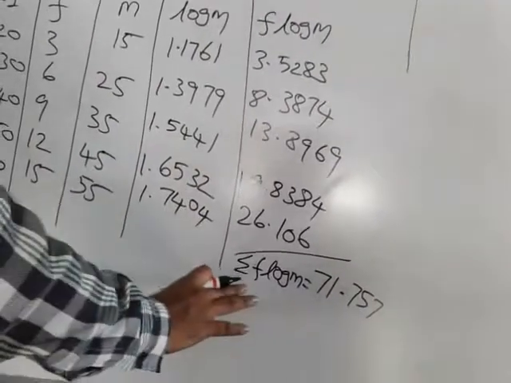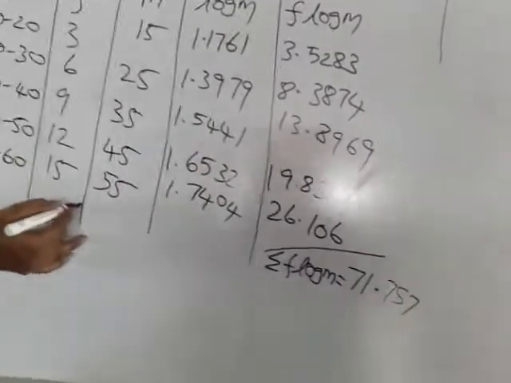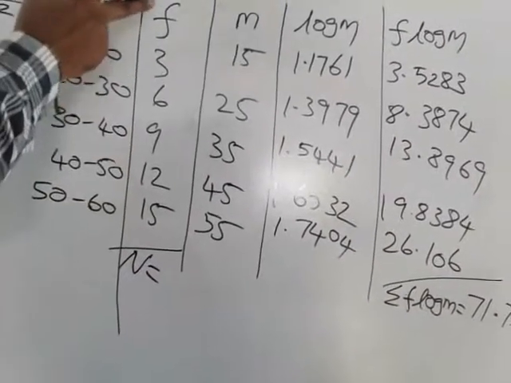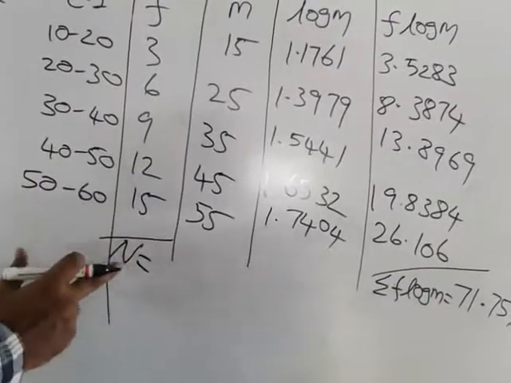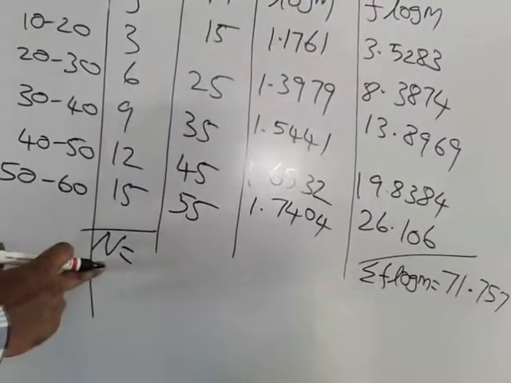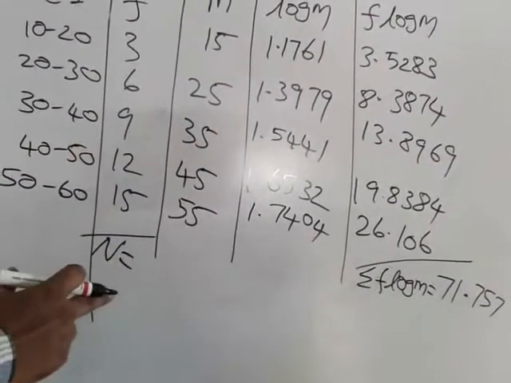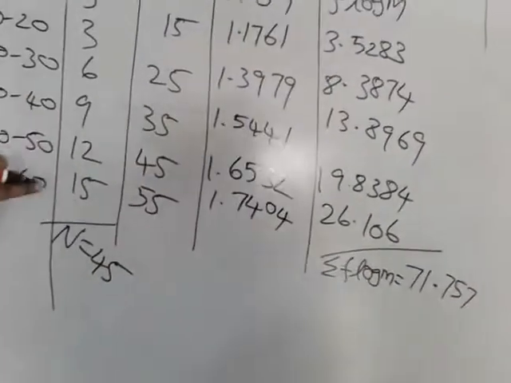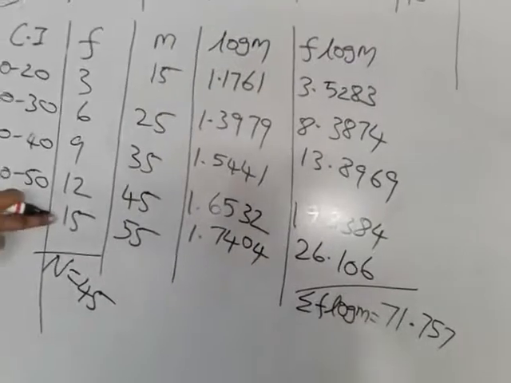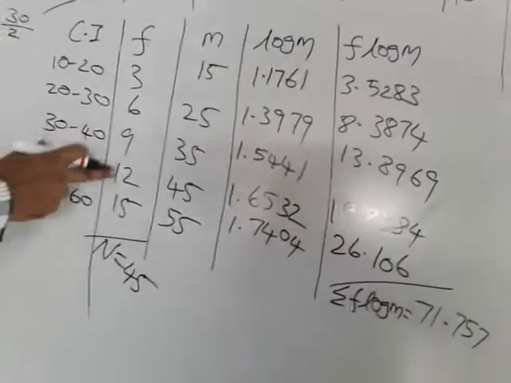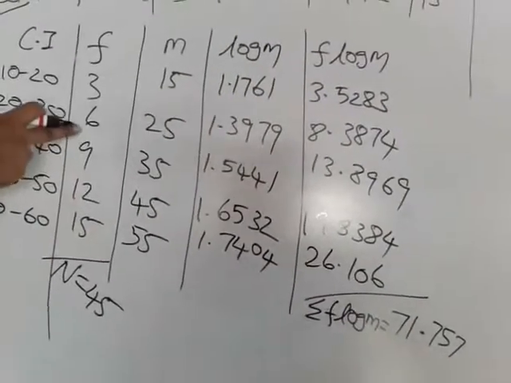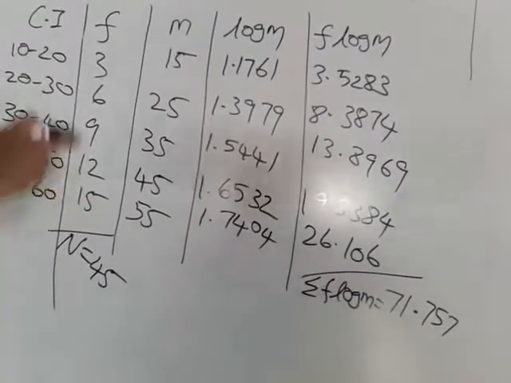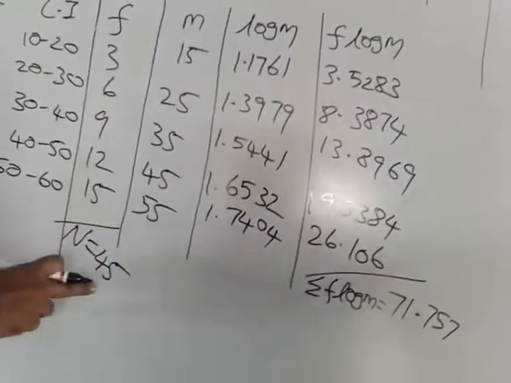Now we need the total of frequency, that is our capital N. Whenever frequency is given, you just add all the f values. That is our capital N. If you add all the values, you get 45. Check. The total of f is nothing but our capital N equal to 45.